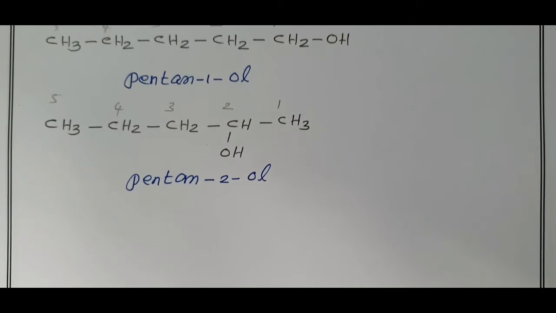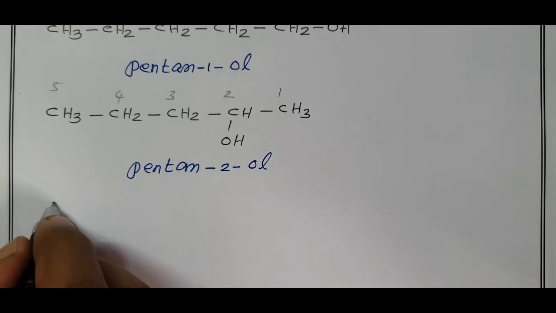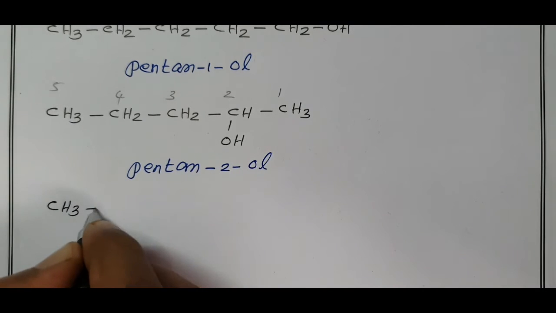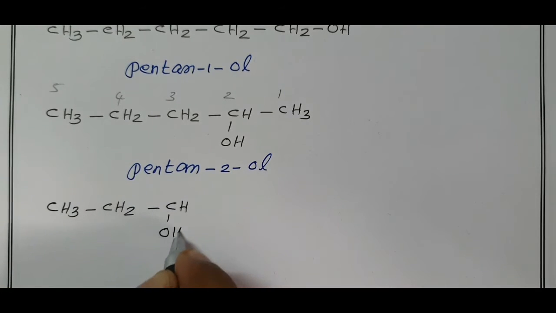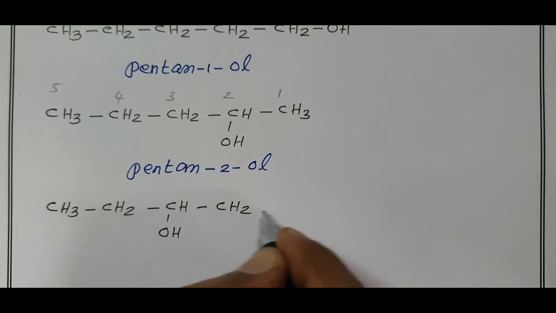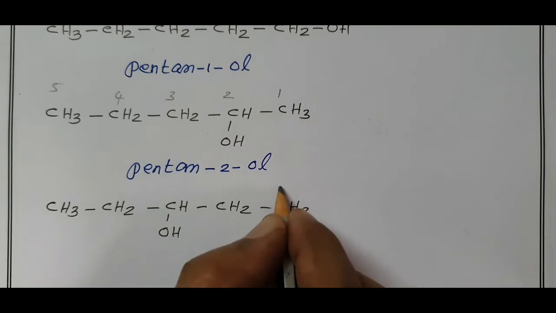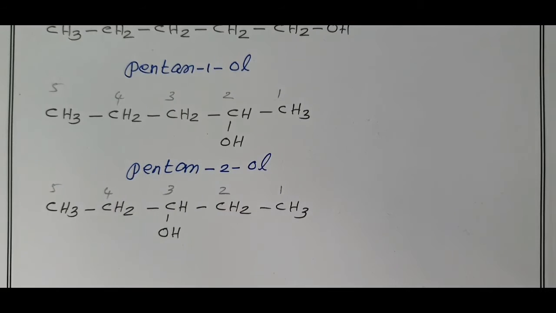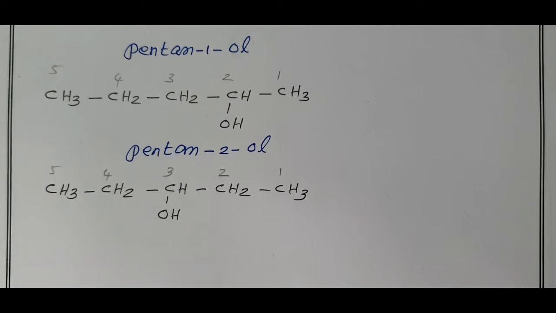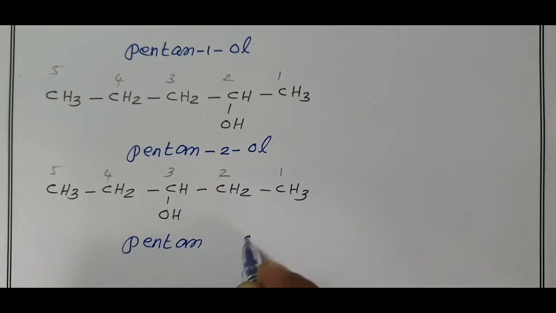Again, change the position of OH by keeping the linear chain as such. CH3, CH2, CH(OH) at the third position, CH2, CH3. You can start numbering from either left to right or right to left: 1, 2, 3, 4, 5. 5 carbon atoms, the root word is pent, carbon-carbon single bond is ane, OH is ol, position of OH is 3, pentan-3-ol.